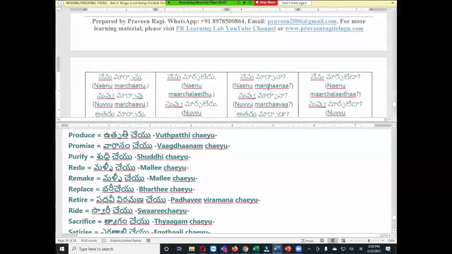Okay, now this question is very easy. You need to focus on the normal sentence, then add na sound at the end instead of u sound. For example, nenu marchanu becomes nenu marchana. Now let us see the negative question. Nenu marchaledu becomes nenu marchaleda. That's all, very simple. Let us ask somebody to conjugate with one verb.